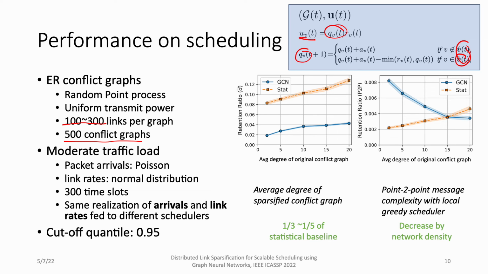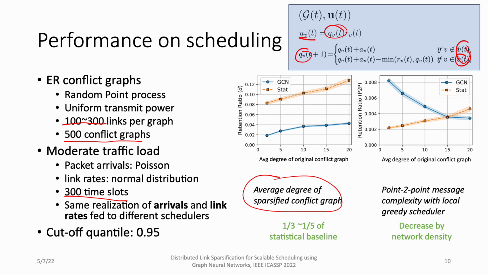These results are averaged over these 500 graphs, and for each instance there are 300 time slots. We can see that with the GCN-based approach, we can reduce the average degree of the sparsified conflict graph to only 1/3 to 1/5 of the statistical baseline. This means that for a random access network, our GCN can achieve only 1/3 or 1/5 of the collision rate.